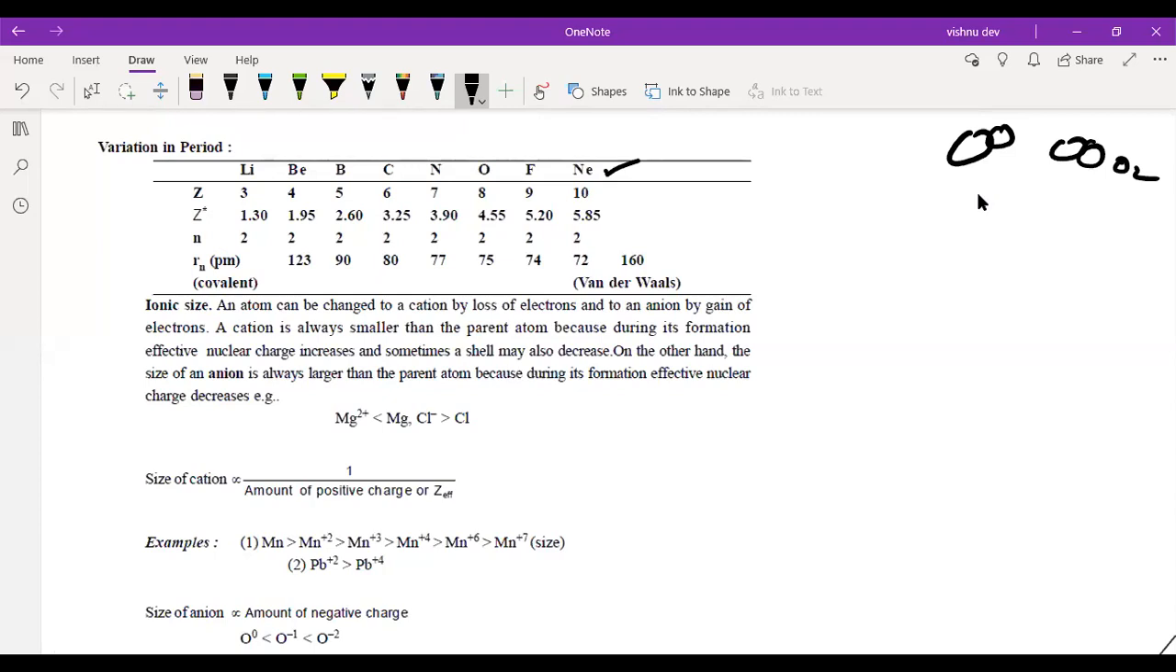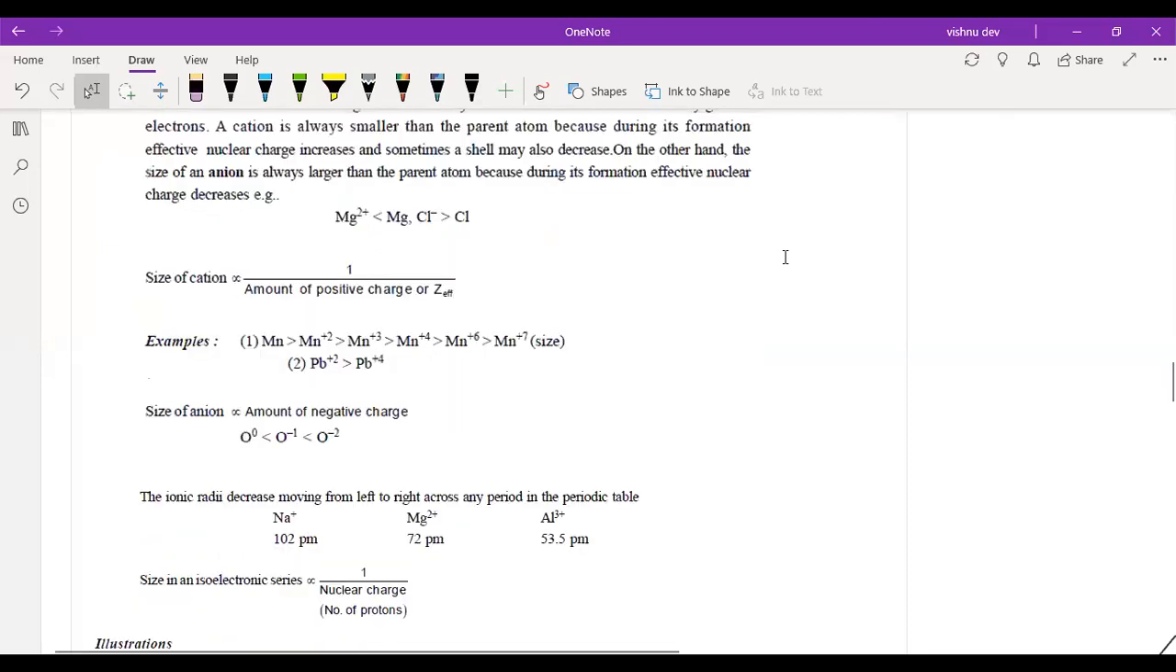So obviously Z effective is increasing. Now N is the second orbit, and this is your covalent radius. See this, covalent radius is decreasing. But for neon, the van der Waals radius is 160. See this van der Waals radius. Got it? Any issues? Okay.